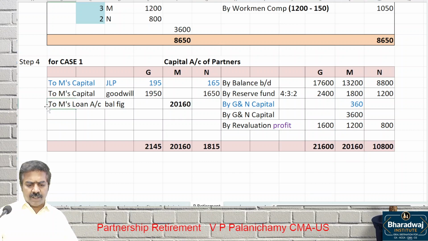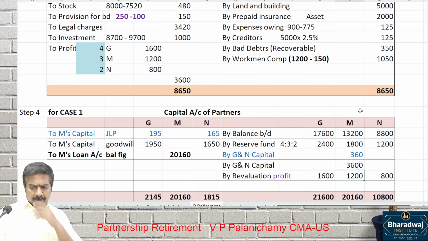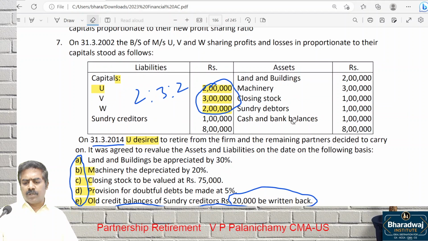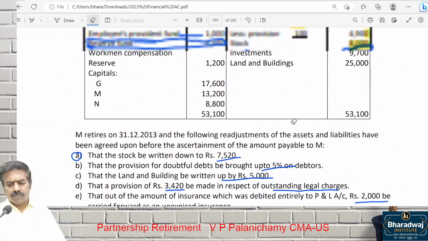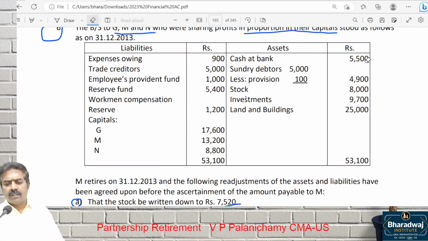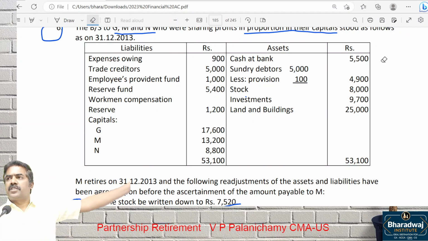This balancing figure of M we transfer to loan account. We cannot pay it because look at the cash balance, please. How much is the cash balance? Only 5,500. Don't think otherwise. Pay attention. There is 5,500 cash, right? If you pay it to M, then how will you conduct business? If available cash is paid to the retiring partner, then how will you conduct business?